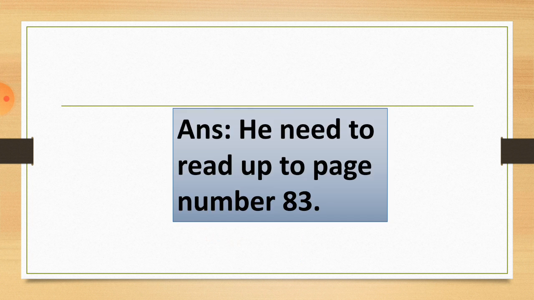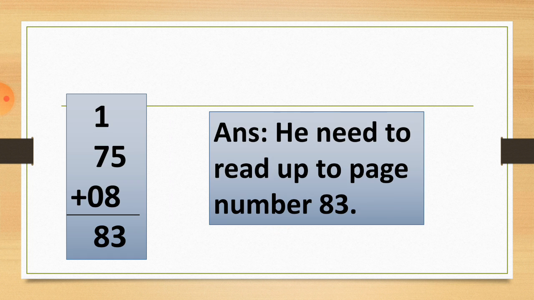So how do we write this answer? He needs to read up to page number 83. Here is the answer you have to write, together like this way: 75 plus 8 is equal to 83. He needs to read up to page number 83. This way you have to write these story sums or word problems. I hope you understood this topic very well and will solve the sums by yourself.